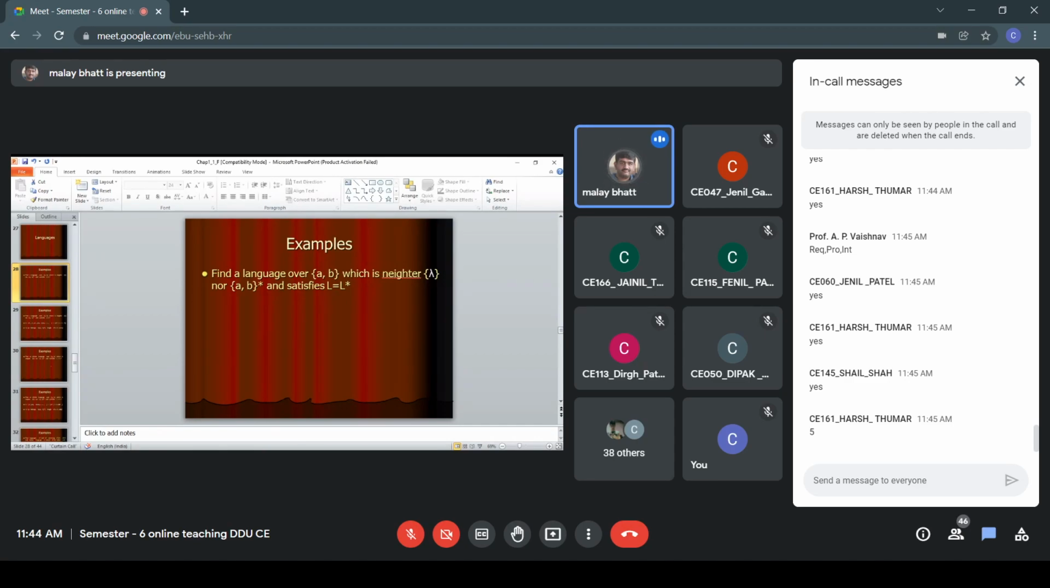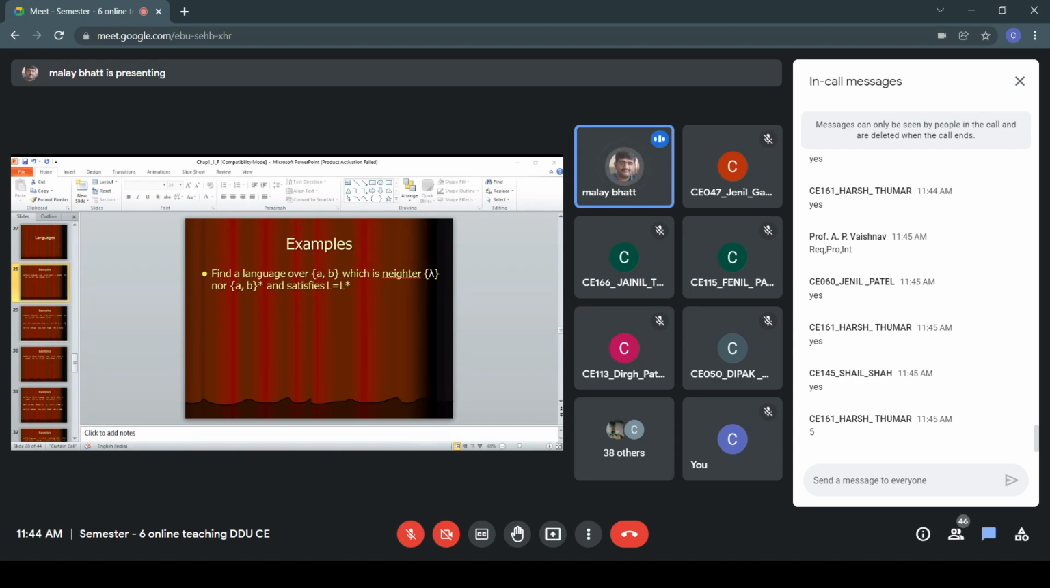Because if it is a null language, then definitely L will always be equal to L star. If it is (a,b)*, a dictionary itself, then in that case also you cannot add any new element, so again your L will be equal to L star, because (a,b)* contains every possible input string. That's why the language L cannot be only the null language, and cannot be (a,b)*. We want another language L such that L is equal to L star.